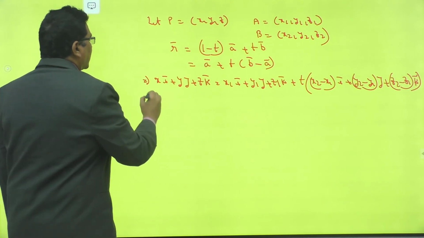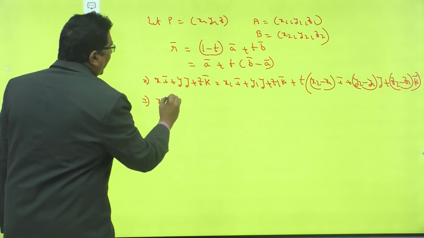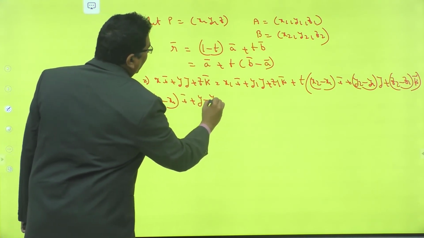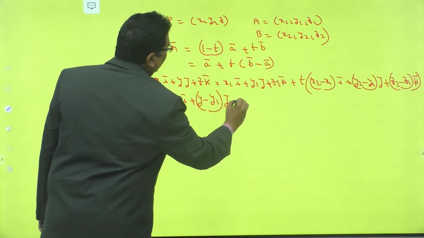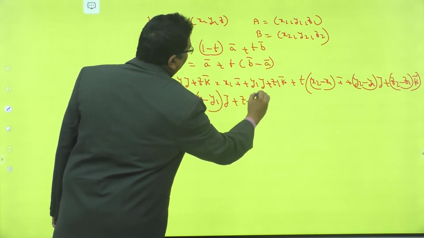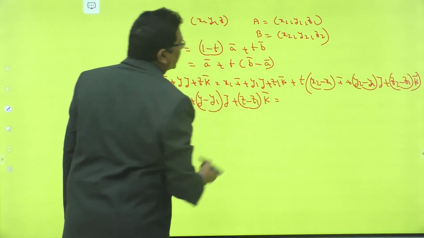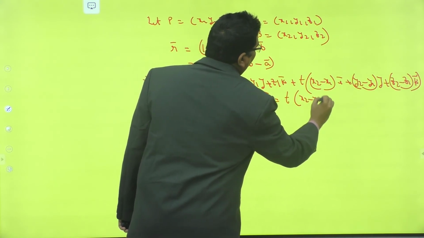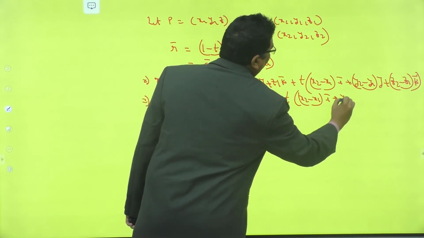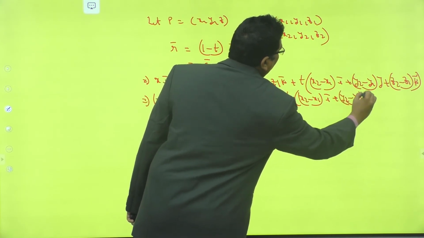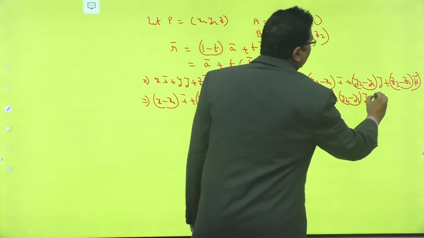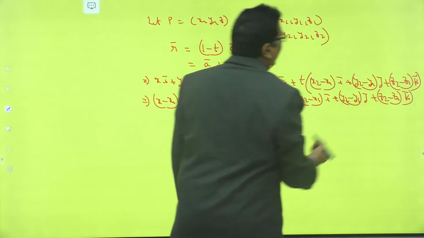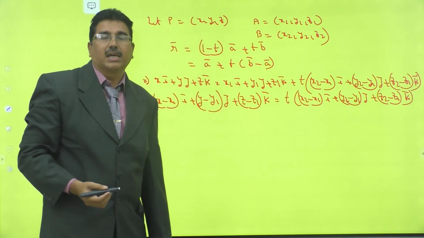That implies (x minus x1) into i bar, (y minus y1) into j bar plus (z minus z1) into k bar, that is equal to T times [(x2 minus x1) into i bar plus (y2 minus y1) into j bar plus (z2 minus z1) into k bar]. Two vectors are equal.